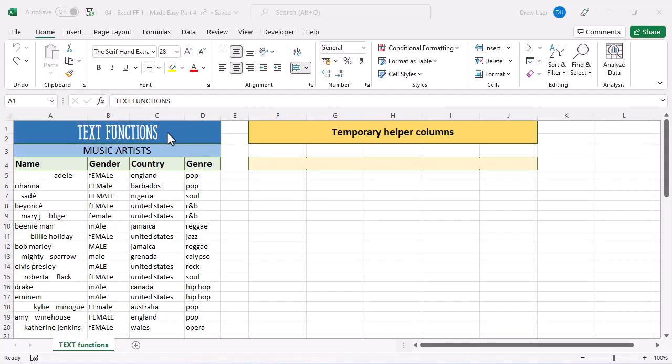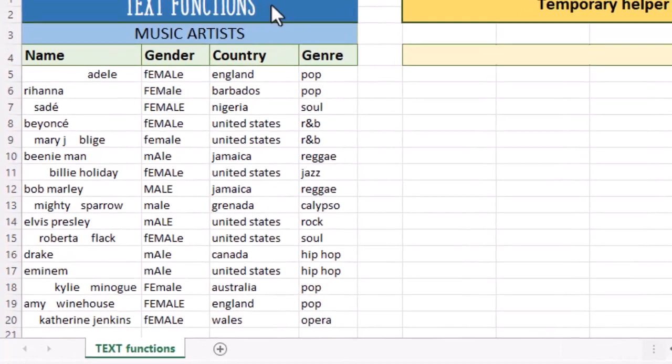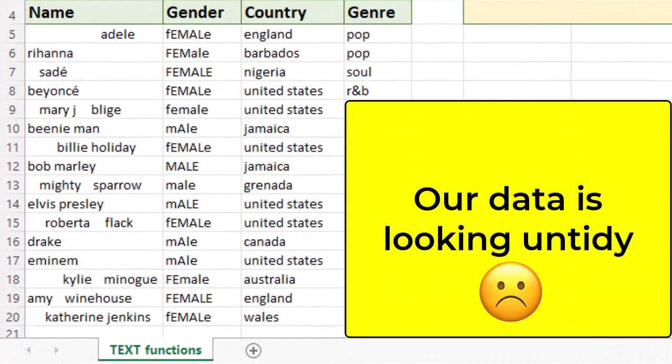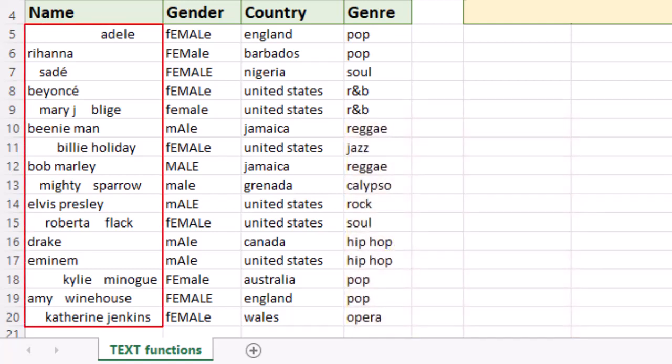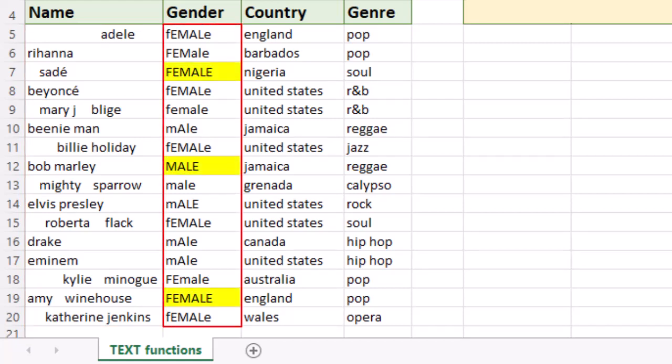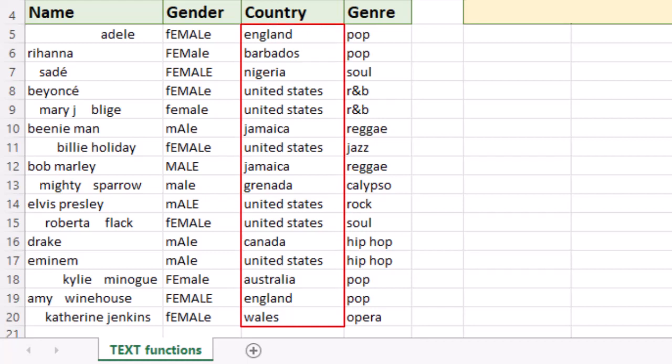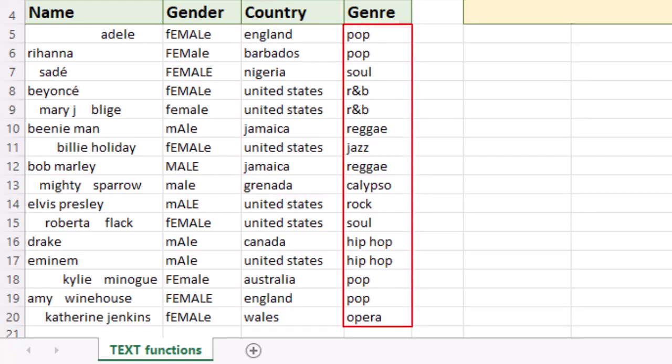Well, welcome back, folks. Let's have a quick look at our data set. All the data is there, but it's a bit of a mess. In column A, we've got random spaces all over the place. Column B is messy. Some of it is in all caps, some of it in lowercase, some of it is a mixture. Column C, ideally we'd have each country starting with a capital letter. And in column D, we want to change them all to capital letters.